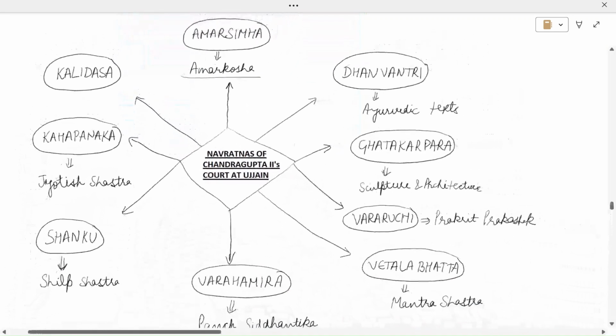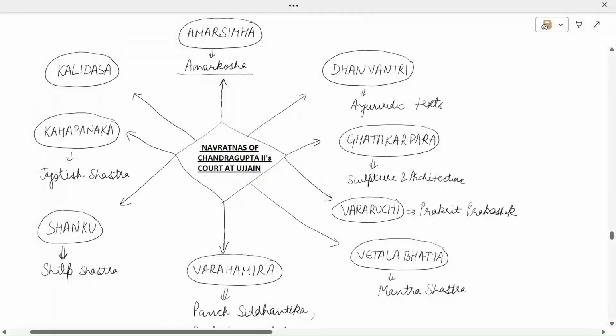Now coming on to the Navratnas or 9 scholars of Chandragupta II's court at Ujjain. So Chandragupta II की जो कोर्ट थी उज्जैन में उसमें नवरत्न थे, that means 9 scholars थे. तो वो कौन कौन से? First one was Kalidas. कालिदास की अभी हमने काफ़ी सारी जो कॉम्पोजिशंस हैं वो देखी, for example Raghuvansham, Meghdootam, Abhijnana Shakuntalam. So he was the court poet of Chandragupta II's court at Ujjain.